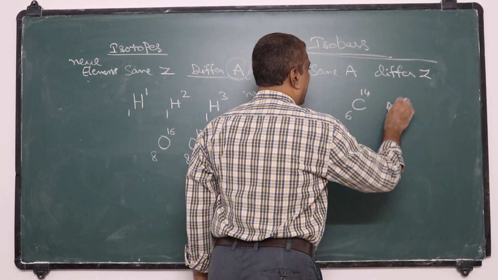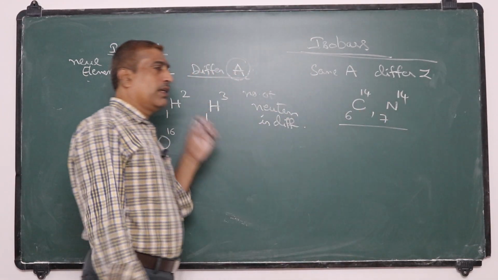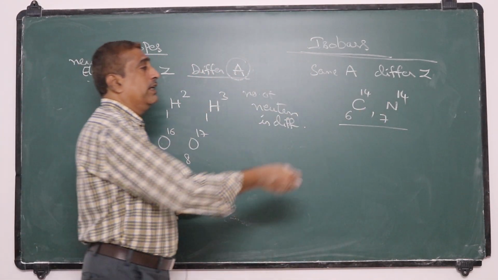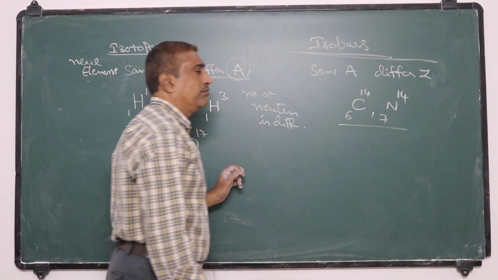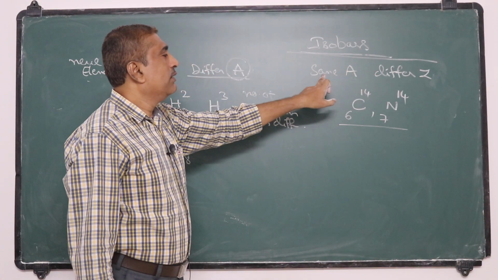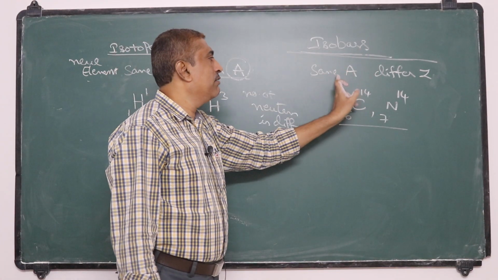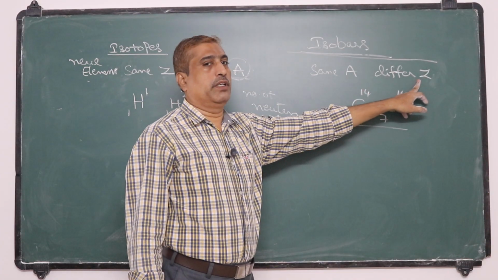For example, C 6 14 and N 7 14. That means here the mass number is the same but the atomic number is different. So these are called isobars. So isobars means nuclei having the same mass number but different atomic numbers.